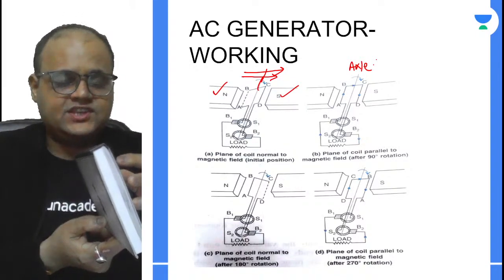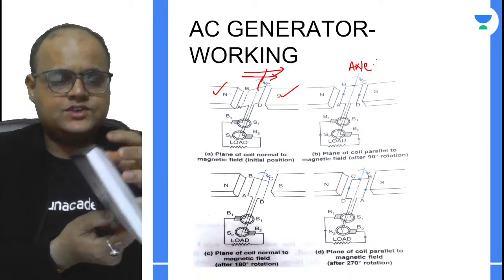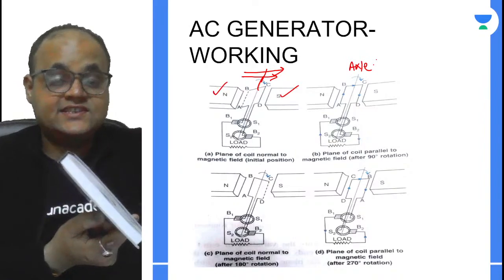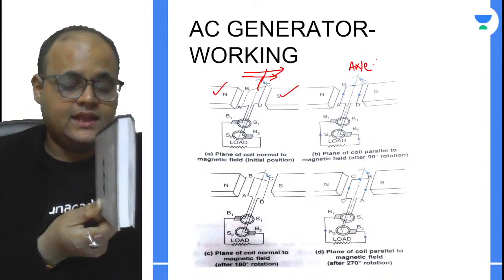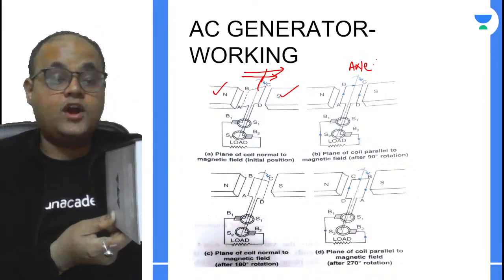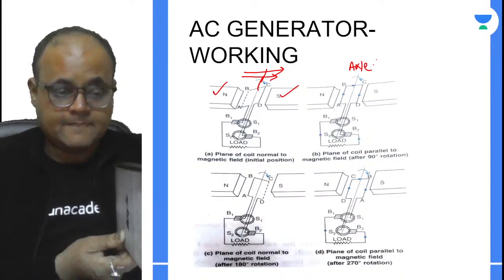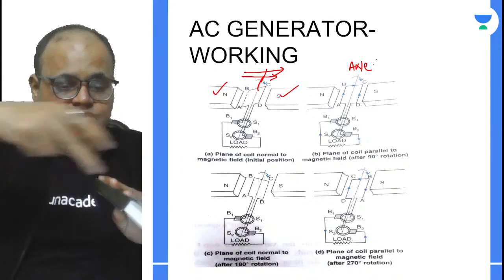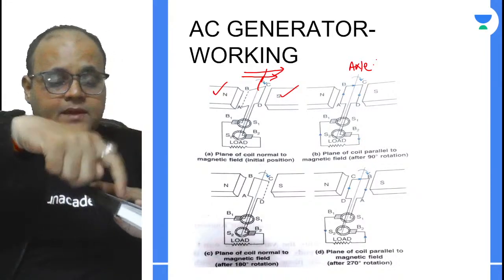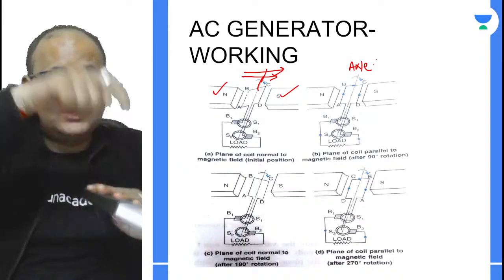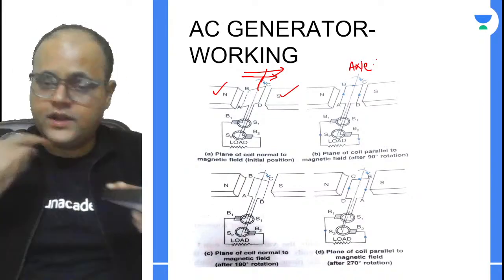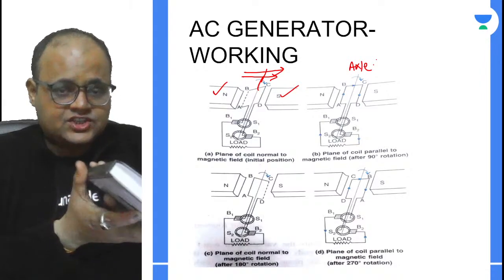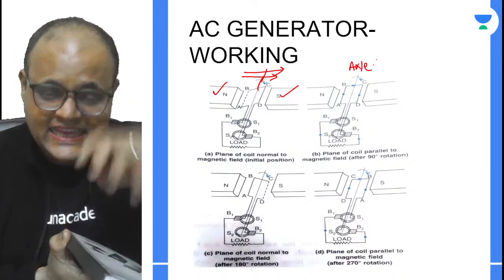I mean, as soon as I start rotating the coil, you will get to see that the number of flux lines that were crossing has started reducing. Initially when the surface was like this, all 5 magnetic field lines were crossing. But now as I'm moving the surface, few of the magnetic field lines will be moving out. They will not be crossing the armature board. Now see what happens. When we change the orientation, the number of flux lines decreases.